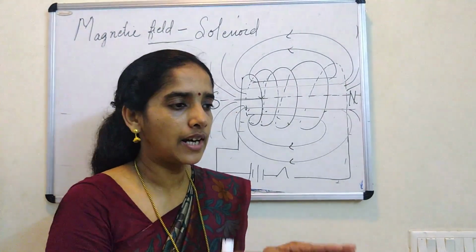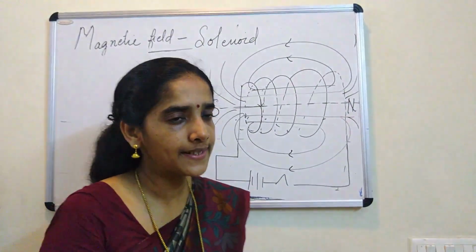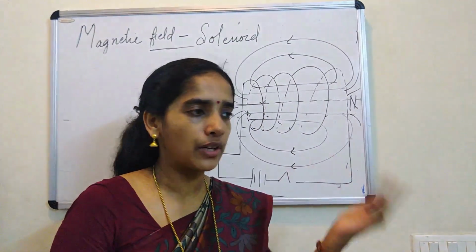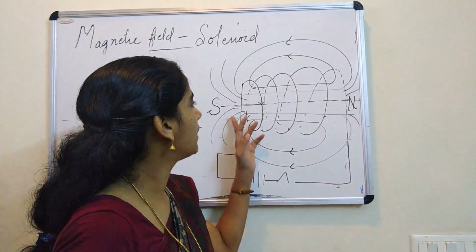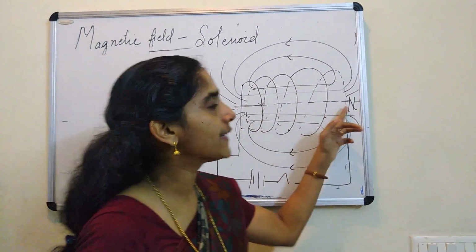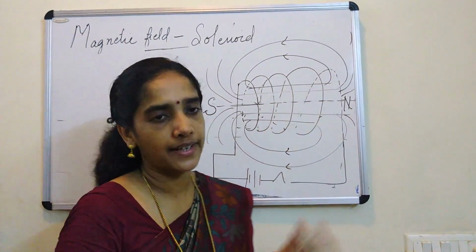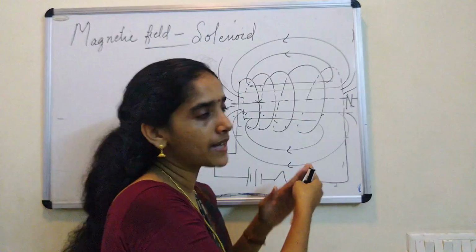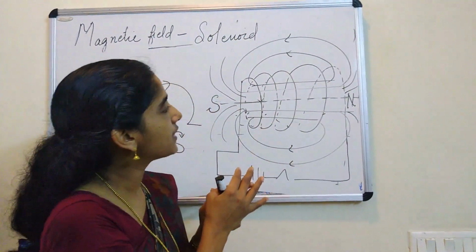I mean the filings will arrange according to the force exerted by the solenoid. And what we observed? We observed that the pattern is an exact copy of which one? The magnetic field produced by a bar magnet. And after that, we apply which rule? Clock rule, for finding the poles of the solenoid, so that we can put the direction, both inside and outside. So the strength of the force is maximum at the two ends of the solenoid.